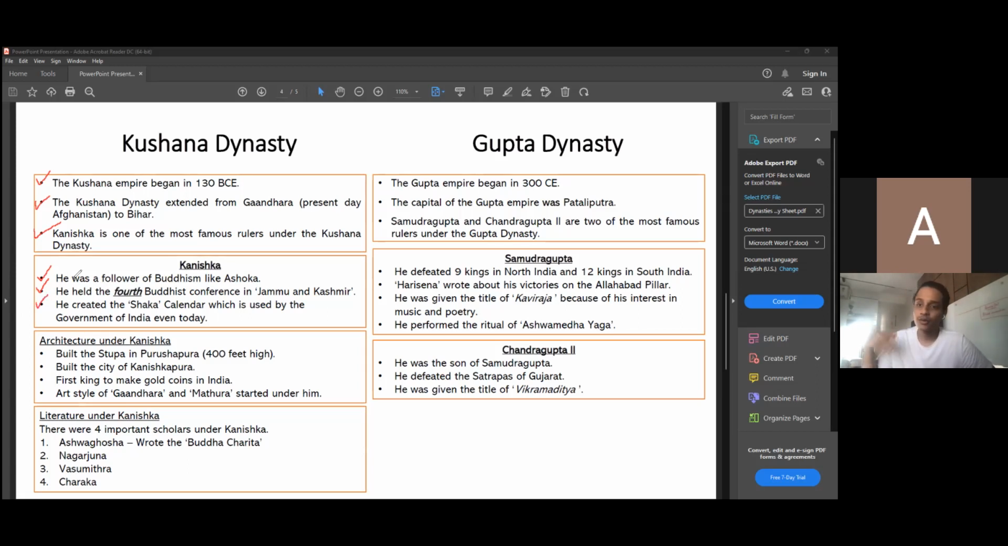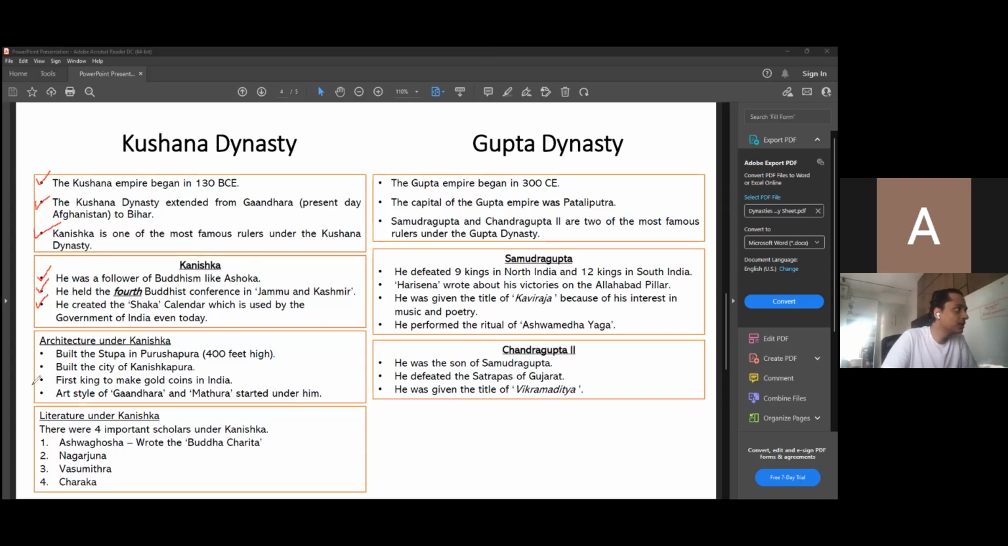There are a few things you'll have to remember under Kanishka. You'll have to remember the architecture under Kanishka and the literature under Kanishka. So I have done one thing. I have put them in clear points for you in the summary sheet. So architecture is what? It's basically, I would say, remember buildings and some things that are built under Kanishka.